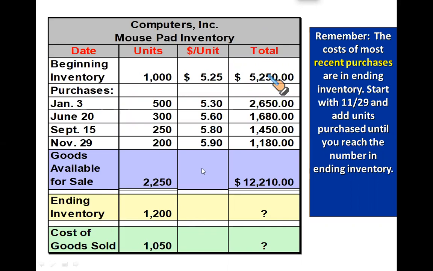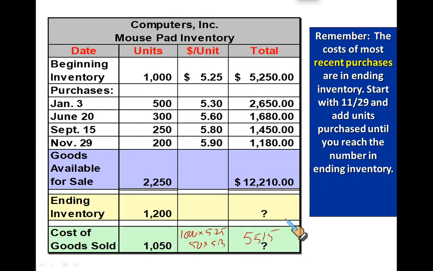First in, first out. If you have sold 1,050 items, they must have been sold from our oldest purchases. So the oldest cost should be released first. The remaining 50 should be at the rate of 5.3. So multiplying these 1,000 into 5.25, plus 50 multiplied by 5.3, gives us 5515. This is the cost of goods sold.